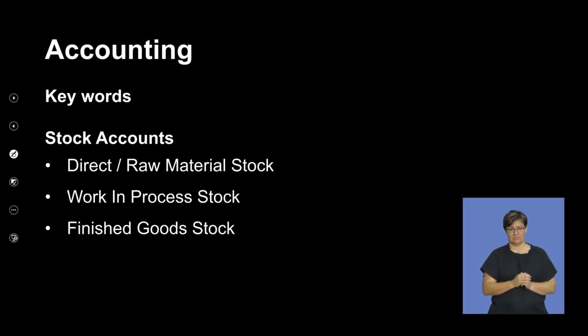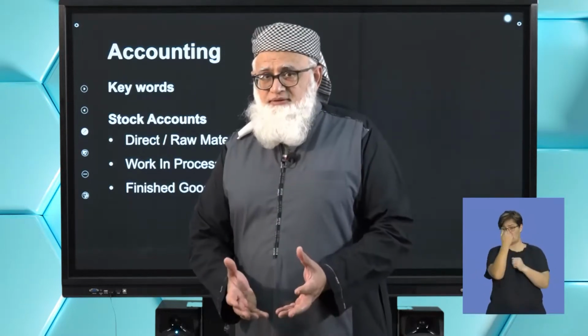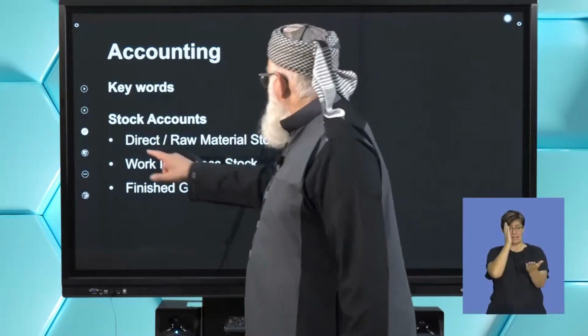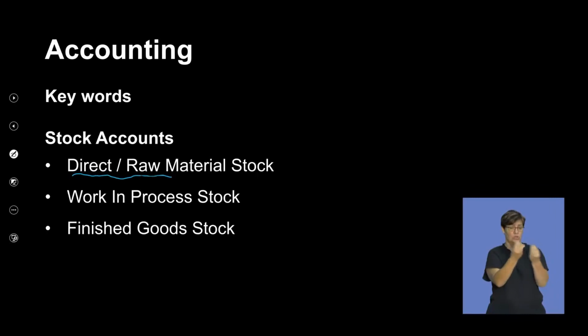When you're looking at your stock accounts, you're going to have three stock accounts when dealing with manufacturing. One, your direct raw materials stock account. That account obviously deals primarily with the materials that you have purchased.